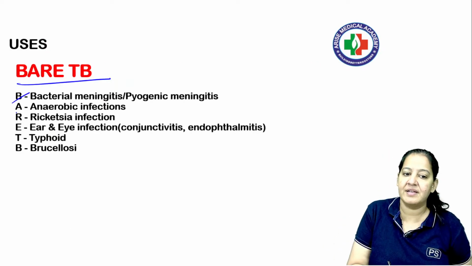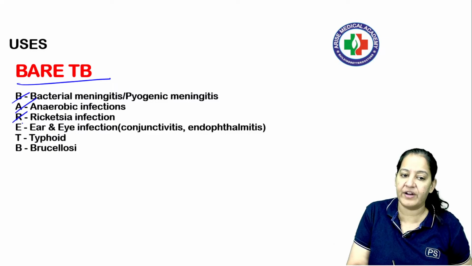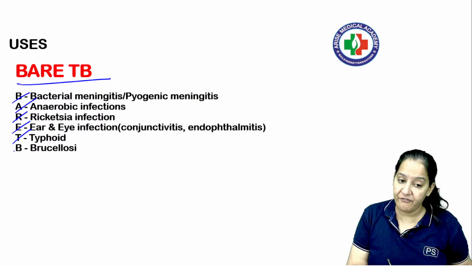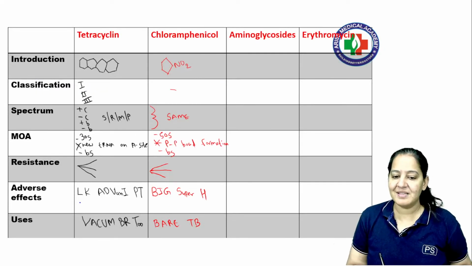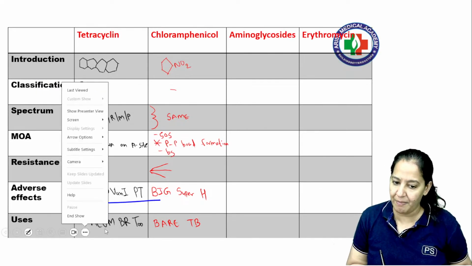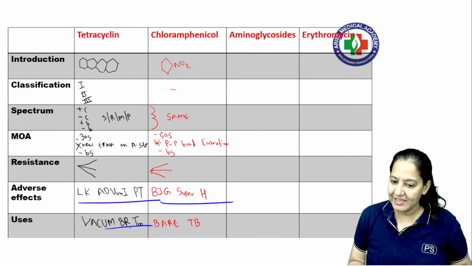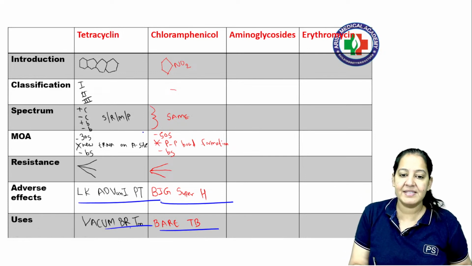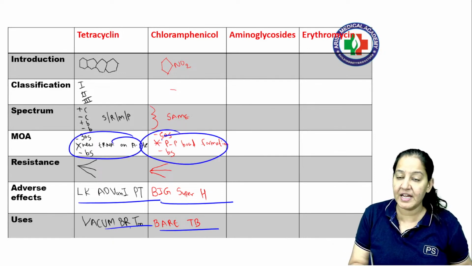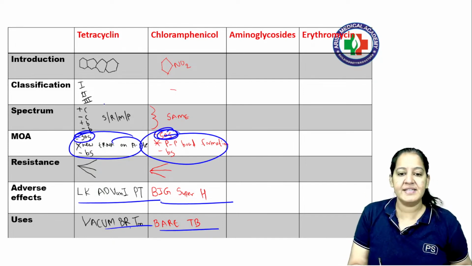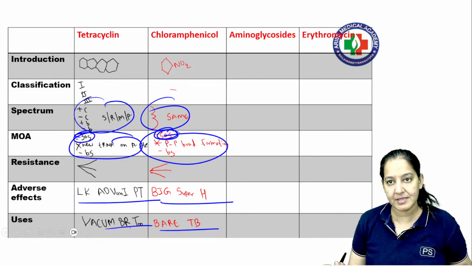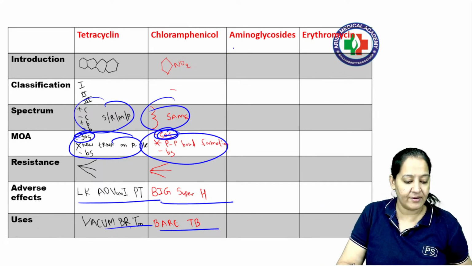B for bacterial meningitis. A for anaerobic infection. R for rickettsia. E for ear and eye infection. Typhoid infection and brucellosis. So please learn: PT teacher, vacuum the bedroom, big super hypersensitivity, and Bayer TB. So I have given you 4 mnemonics. Please see the mechanism of action, which step they are inhibiting. Please see which portion of the ribosome they are acting on, 30S or 50S, and see their spectrum. Both of them are broad spectrum. Got it? Give me a thumbs up. Can we go ahead? Kindly write down something.